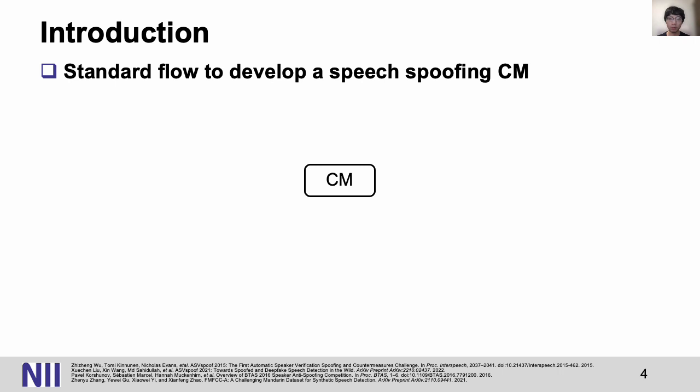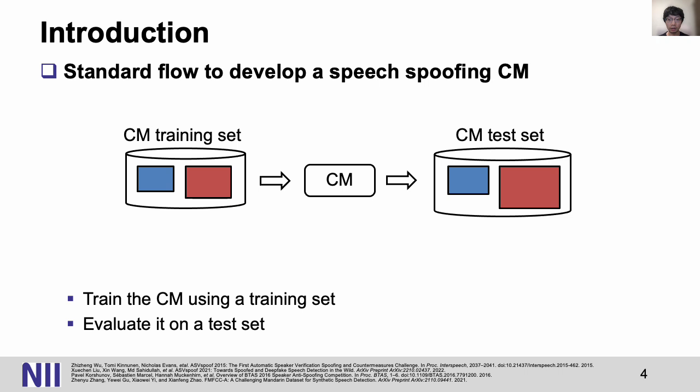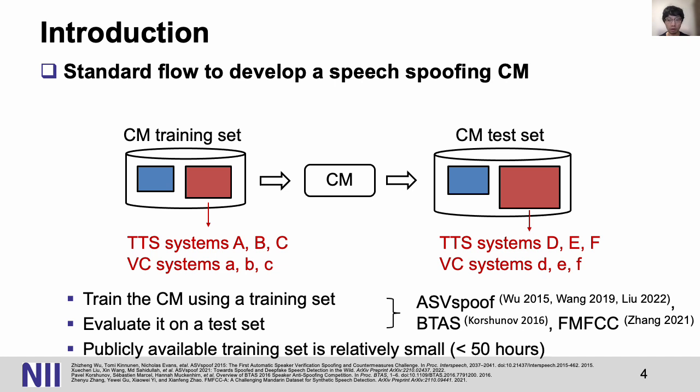We follow the standard way to build the countermeasure. First, we find the training set to train the countermeasure. Then we need a test set to measure its performance. So many databases are available for training and testing the countermeasure. For example, the databases from the ASVspoof challenge, and also other challenges. All these databases contain multiple TTS and VC conversion systems in both training and test set, so this is good. However, all the databases are quite small compared with those used for speech recognition or speaker verification.